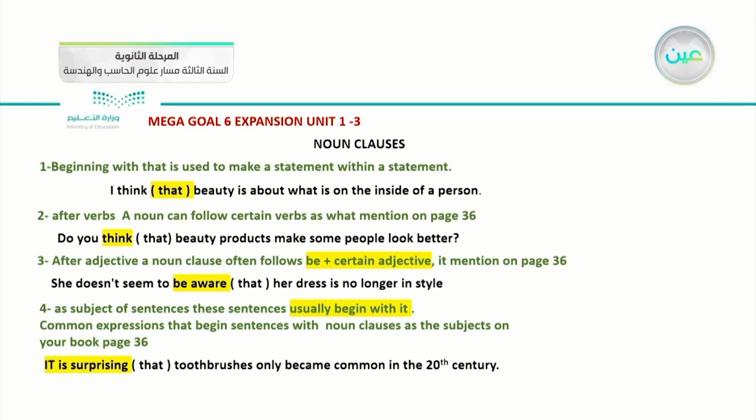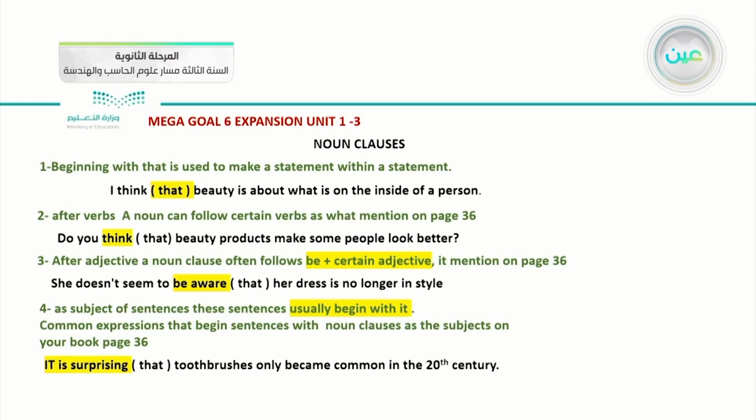She doesn't seem to be aware that her dress is no longer in style. Look, be, then a certain adjective. Aware is one of those certain adjectives mentioned in your book. When I use be with noun clauses, I should follow it with a certain adjective. This is the third situation.